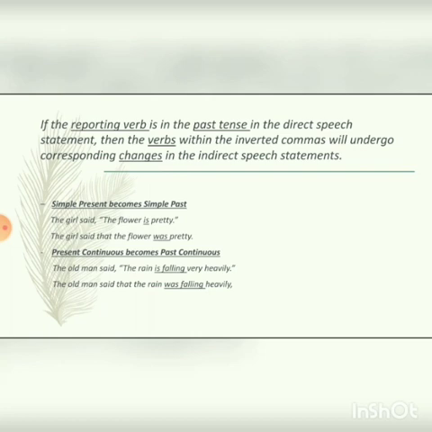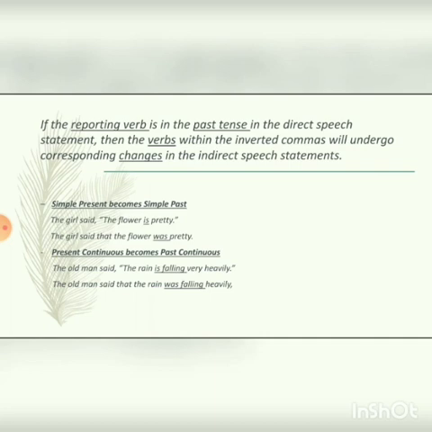If the reporting verb is in the past tense in the direct speech statement, then the verbs within the inverted commas will undergo corresponding changes in the indirect speech statements. It means if the reporting verb is in the past tense, then the tense of the reported speech will also be changed. Let us see how.